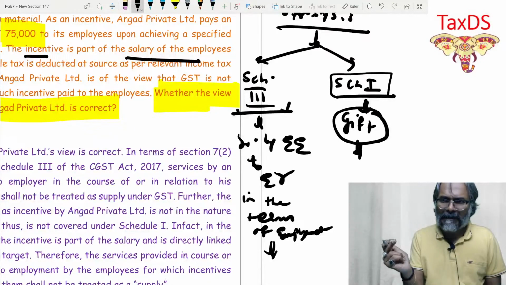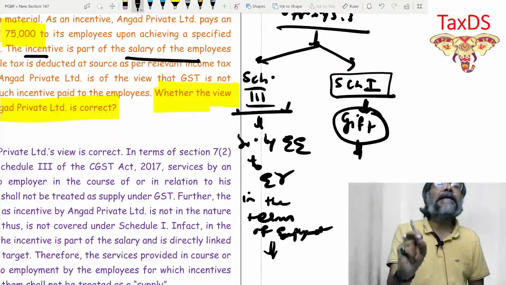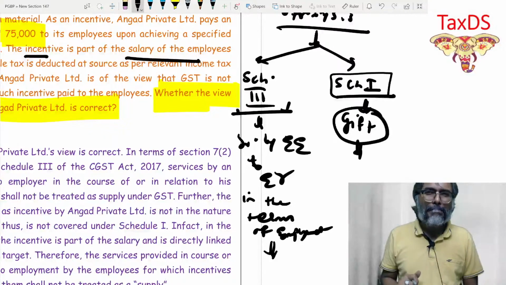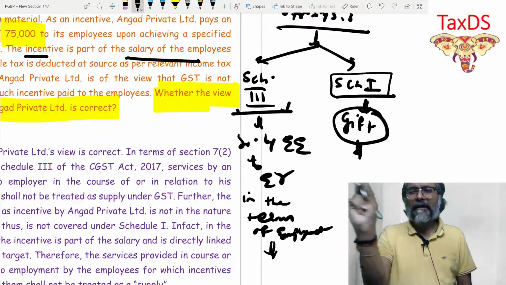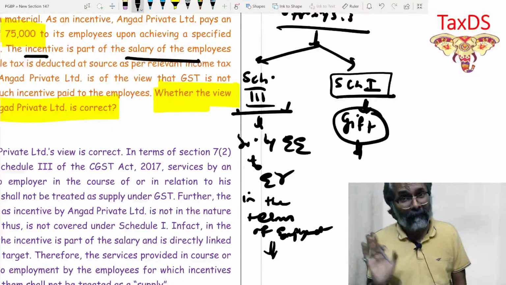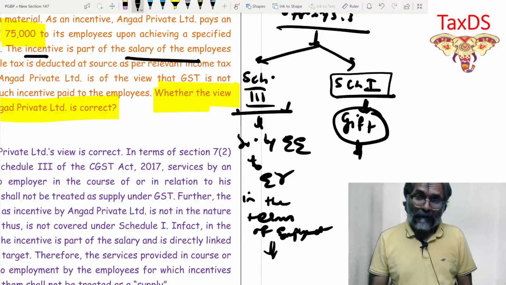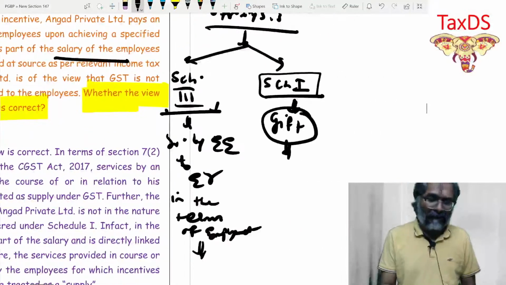Providing a sales incentive primarily to achieve the sales target cannot be considered a gift. One sentence needs to be put across: that providing a sales incentive to achieve a sales target is not in the nature of a gift.